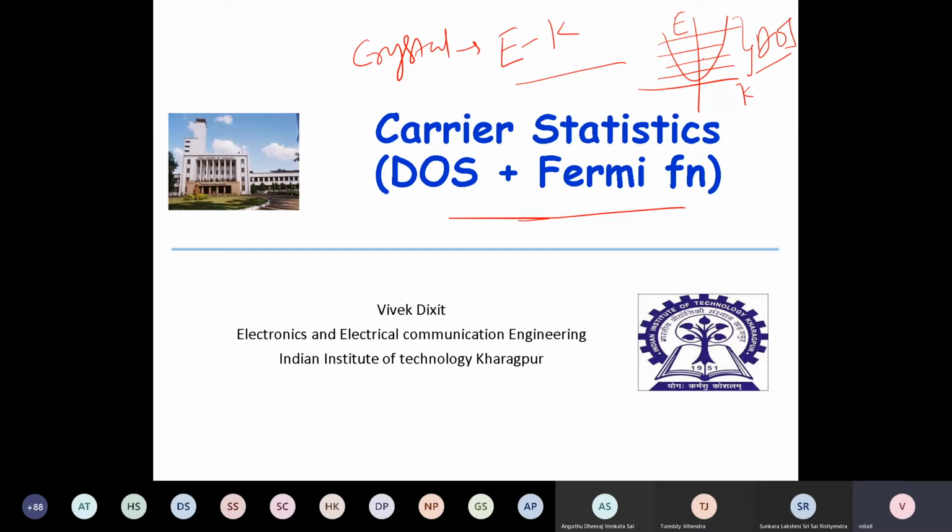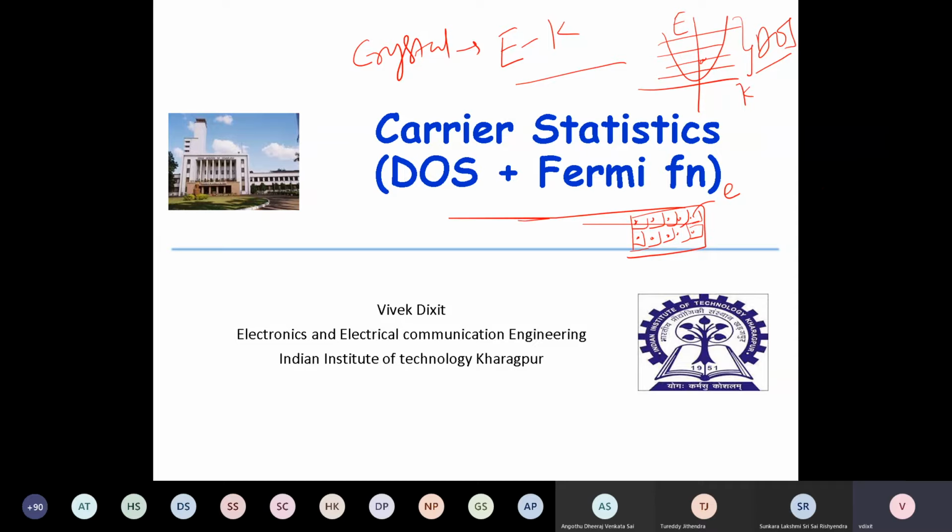So a state is basically like in a city you have a number of houses, right? So let's say this is a big city. There are a number of houses, and in each house, a few people can live, depending on the rule of that country or family size. The density of houses is similar to the density of states, and electrons are occupying those states.